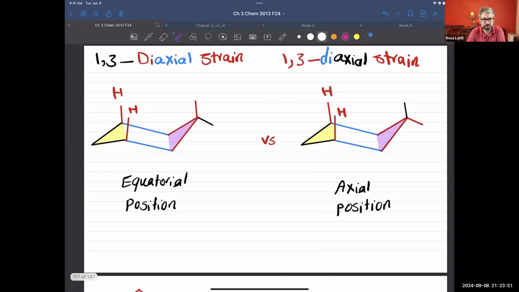Now, when it comes to a substituent that is bigger than a hydrogen atom, because it's going to create a steric effect, you need to put it in a position to create the minimum repulsion. So imagine you have a methyl group instead of hydrogen. What will happen if we put a methyl group there?